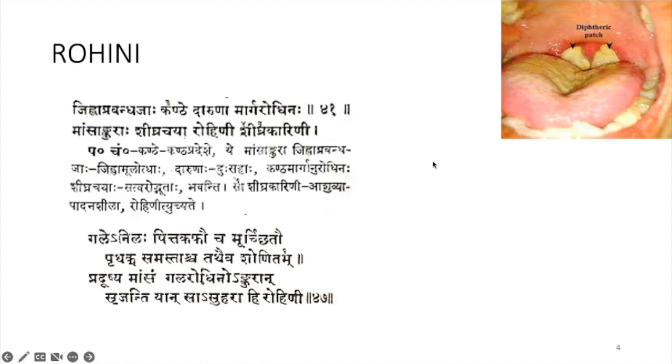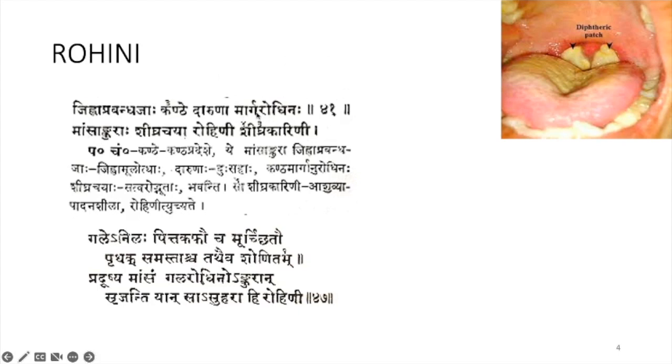See the Lakshana. Jihva Prabandhaja Kanthe Daruna Margarudhinaha Mamsankuraha Shighraschaya Rohini Shighrakarini. So in Kanda Pradesha, Mamsa Ankura will form, at Jihva Mula, at the end of the tongue in the neck region, a muscular growth.